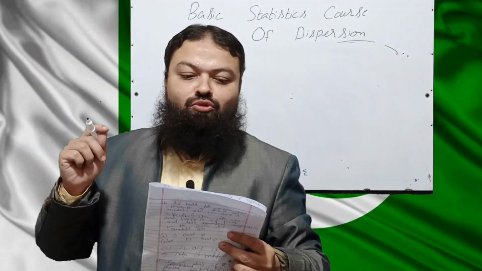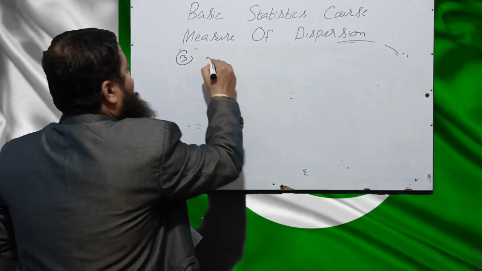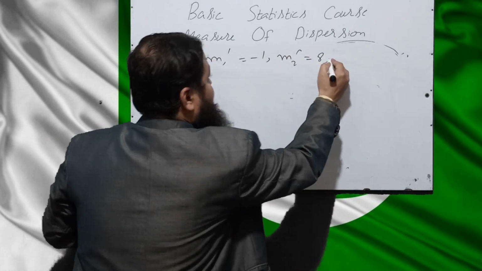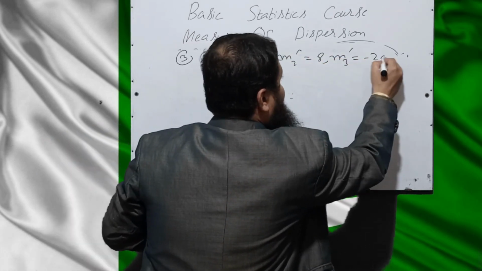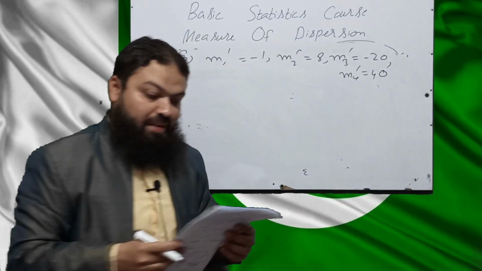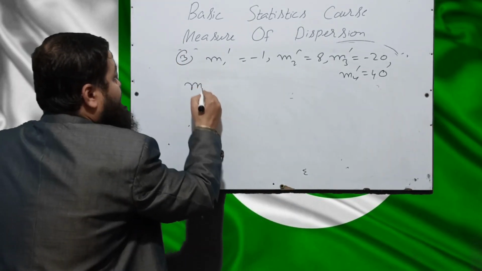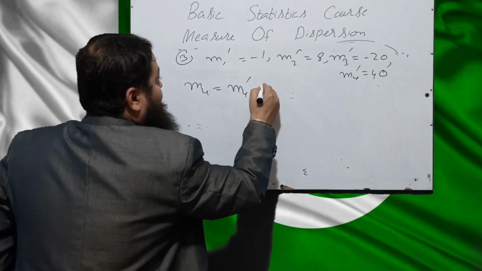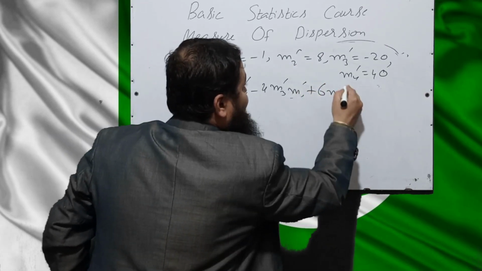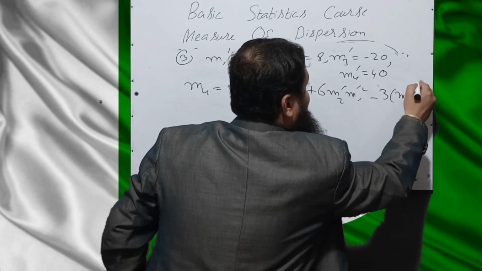The first 4 moments of a distribution about the value 2 are given: m1 prime is -1, m2 prime is 8, m3 prime is -20, and m4 prime is 40 respectively. Then the fourth central moment is, we know, m4 is always equal to m4 prime minus 4 m3 prime m1 prime plus 6 m2 prime m1 prime square minus 3 m1 prime whole power 4.